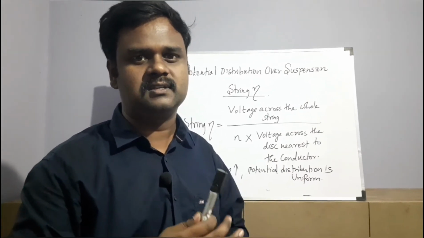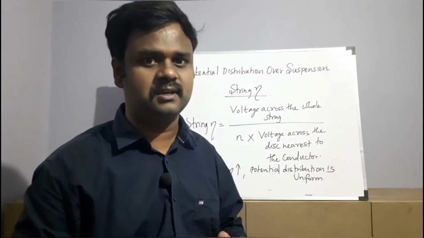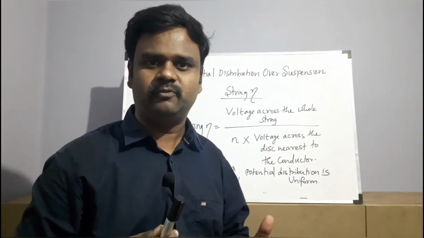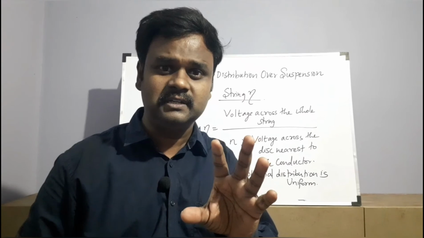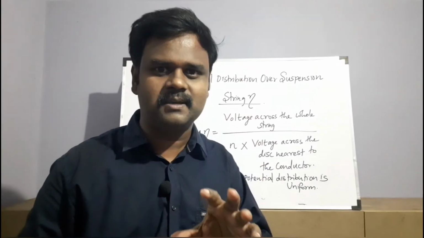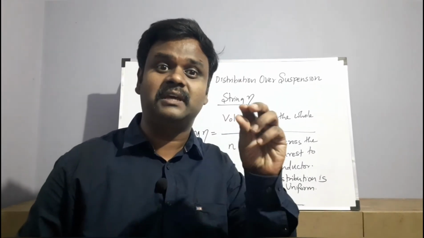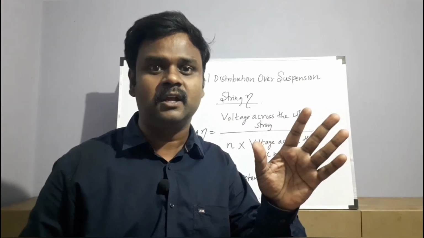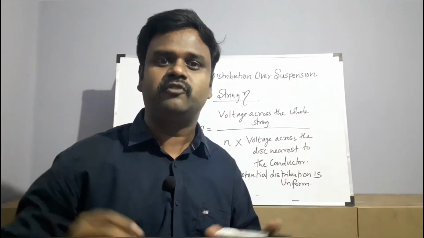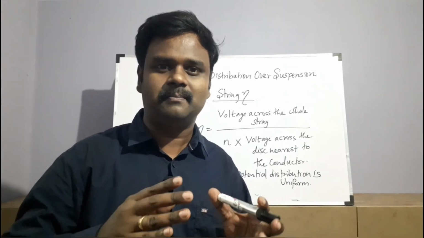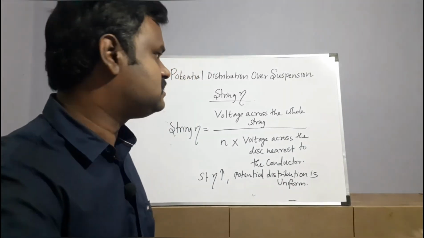Now we are going to discuss the methods of improving string efficiency, right? As I said before, if you want to improve the string efficiency, what factor do you have to reduce? You have to reduce the shunt capacitance factor. Shunt capacitance factor is nothing but the value K that we have discussed earlier. Normally the K which we use practically will be in the range of 0.1. Now we can see the methods of improving string efficiency.